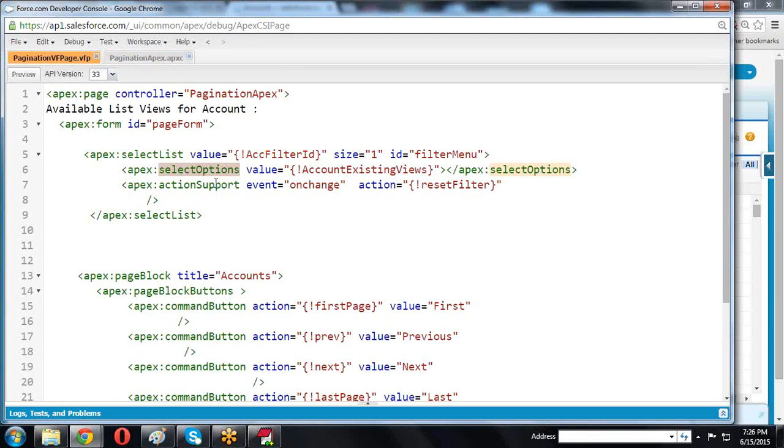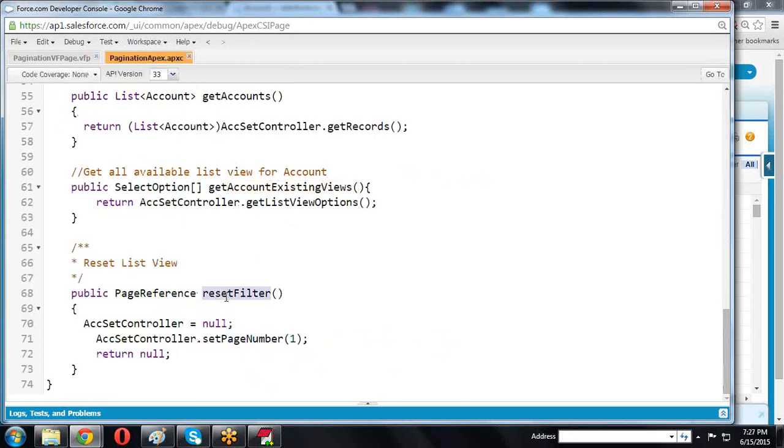Now, action support event, onchange is the event. When the value is changing, this action is executing. So reset to filtered ID to 1 only. So what is the reset to filter? Reset to filtered ID. This method is being called, and in this method we are setting the page number to 1 only.